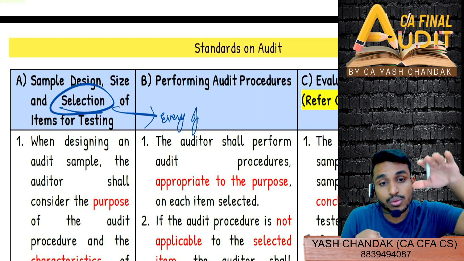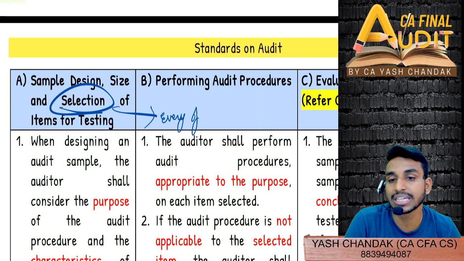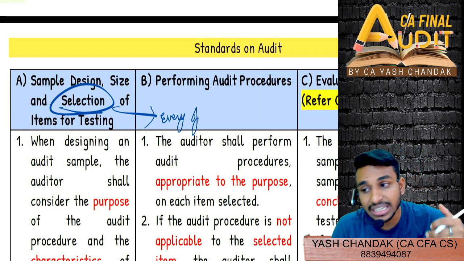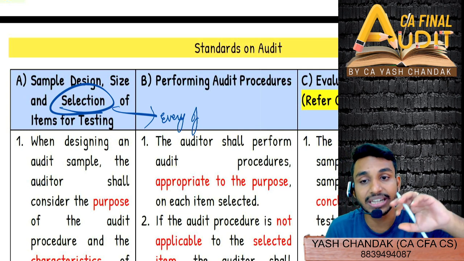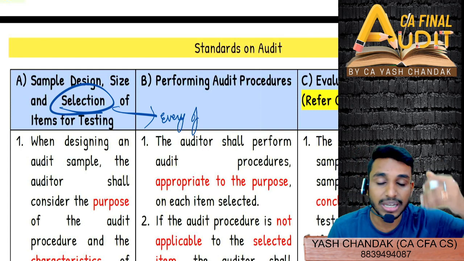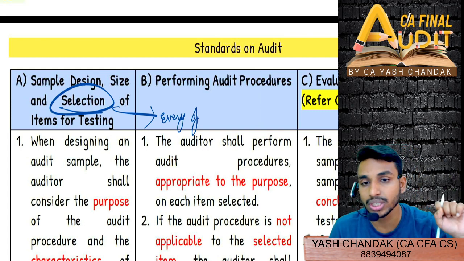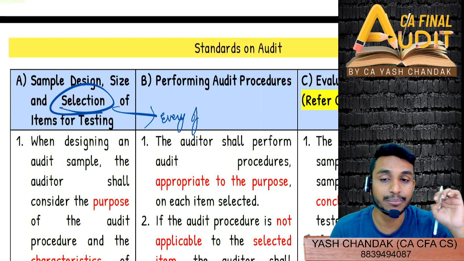Size is based on reducing the sampling risk to an acceptable low level, and design is based upon the purpose and characteristics of the audit. Why are we getting into more depth, more detail? We are trying to link with each and every part, right? Design is related to purpose, similarly size is related to sampling risk, and selection is related to probability theory. Everyone should get an equal chance of being selected.